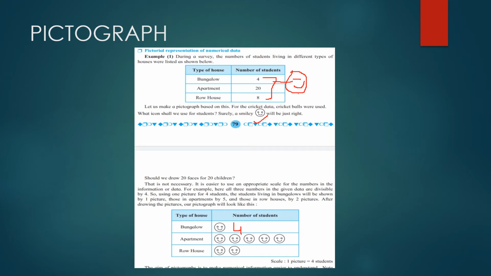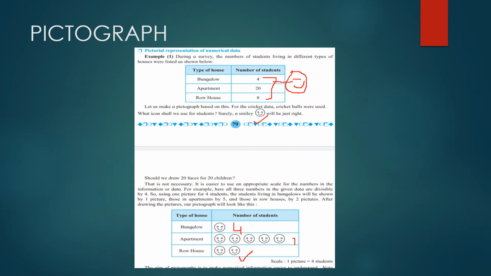That is 4 plus 4, 8. 8 plus 4 gives you 12. 12 plus 4 gives you 16. And 16 plus 4 gives you 20. Correct? So 5 smileys for 20 students. Then what about 8? Yes, one smiley carries 4 students. So how many smileys will 8 students need? Correct, 2 smileys. So this is how we do it.